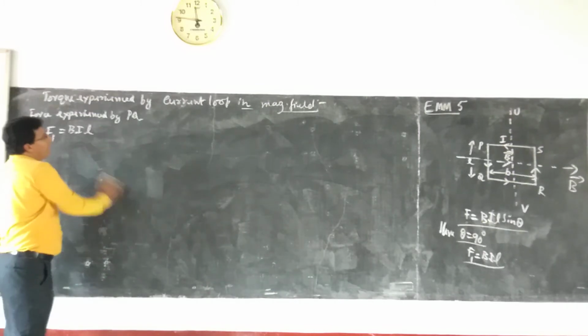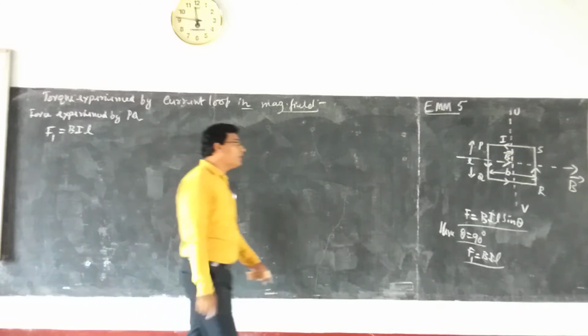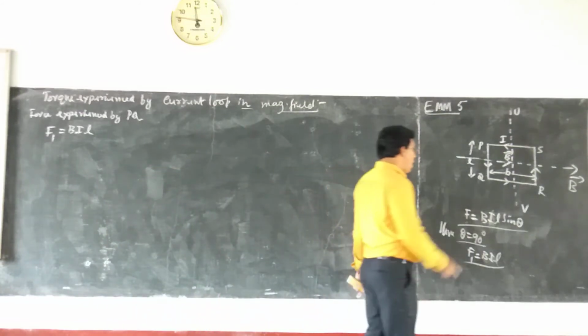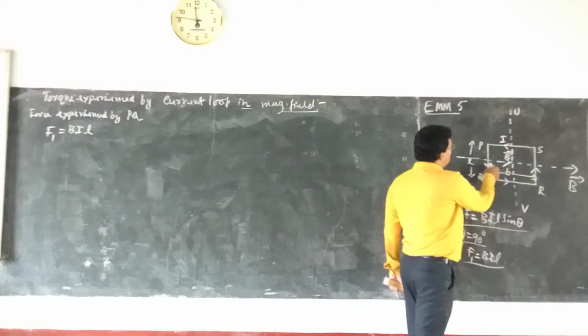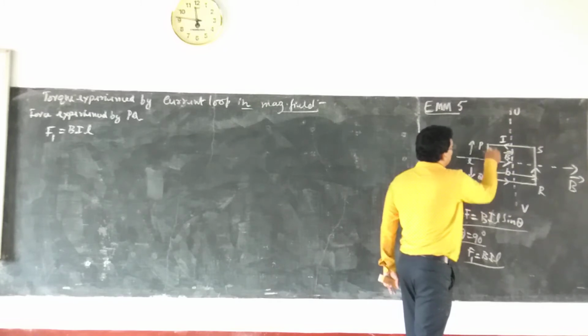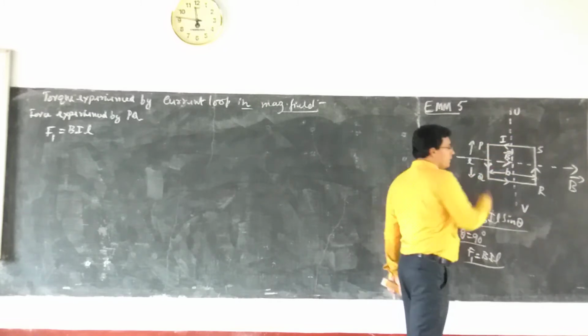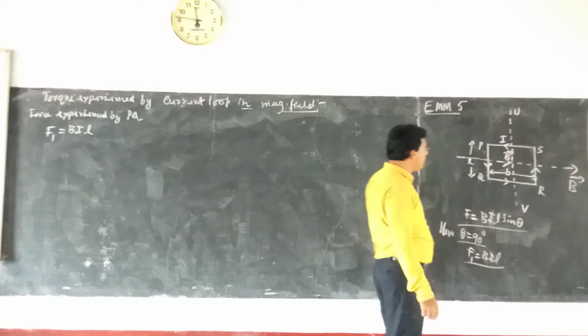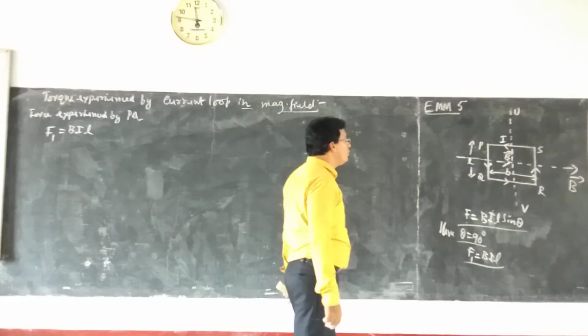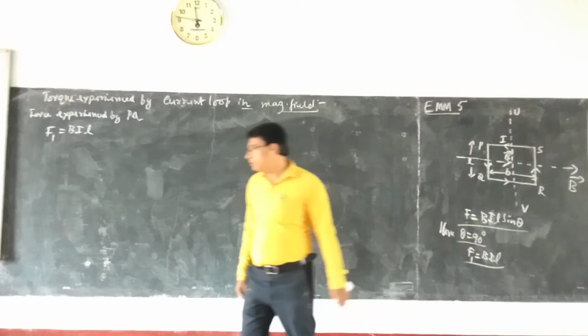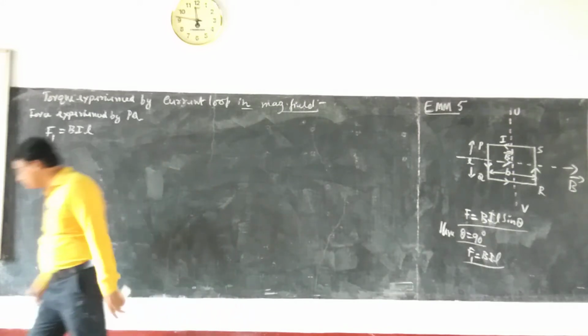What is the direction? In order to find the direction of this particular force experienced by the arm PQ, we have to use Fleming's left hand rule.